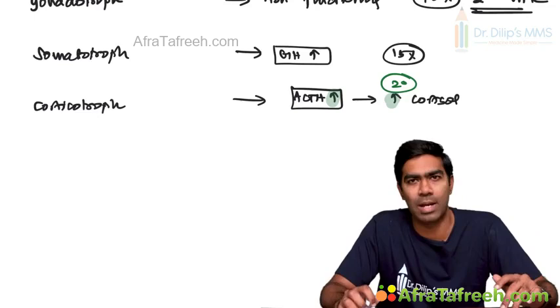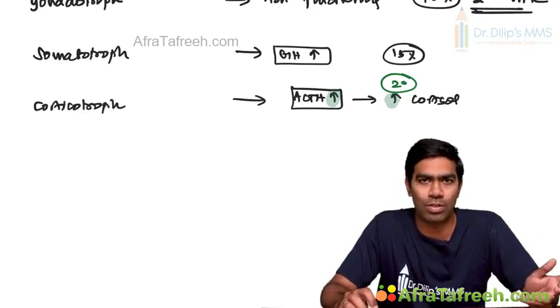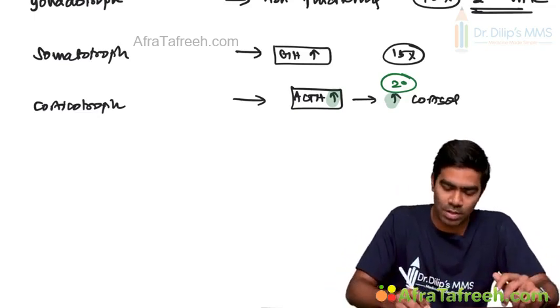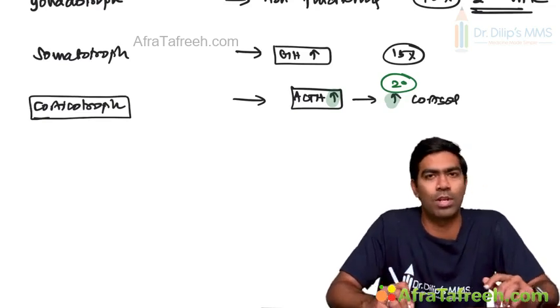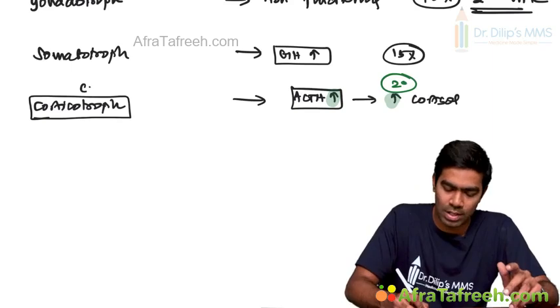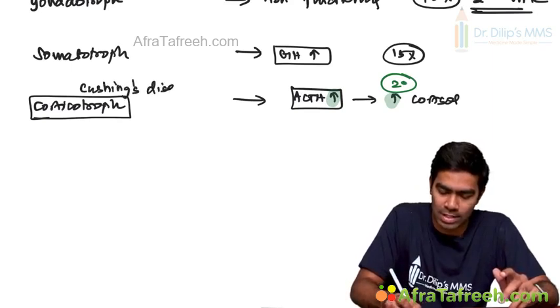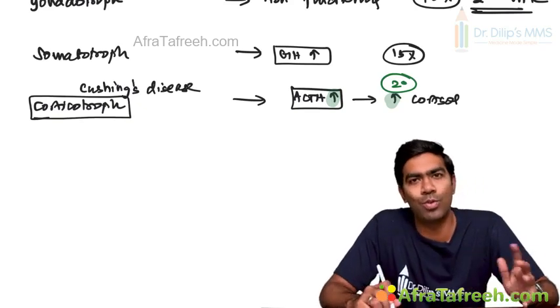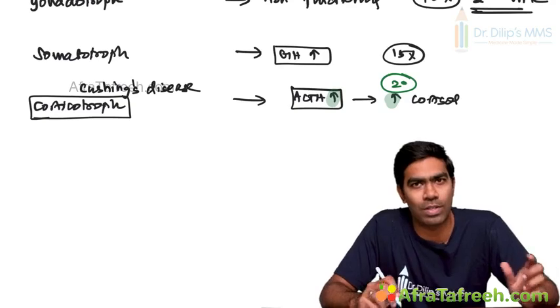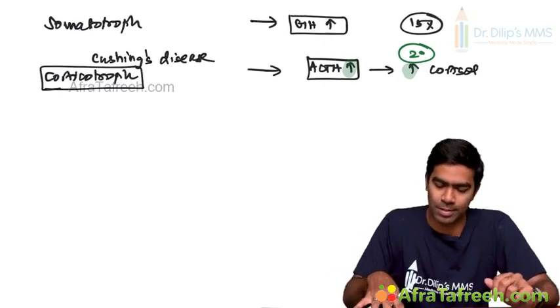This is secondary hypercortisolism, which is going to cause Cushing's syndrome. But remember, an ACTH producing pituitary adenoma, that is a corticotroph adenoma, is also referred to as Cushing's disease. Remember, Cushing syndrome due to corticotroph adenoma is what we refer to as Cushing's disease.